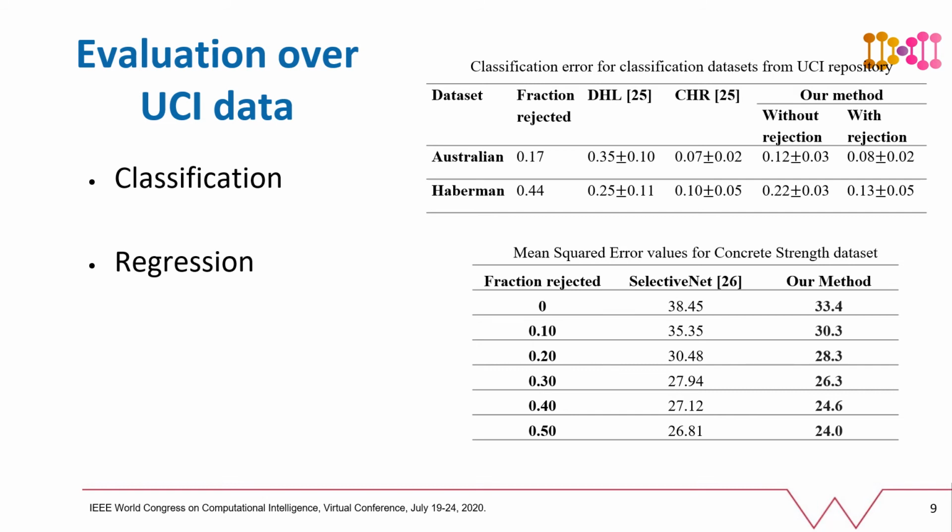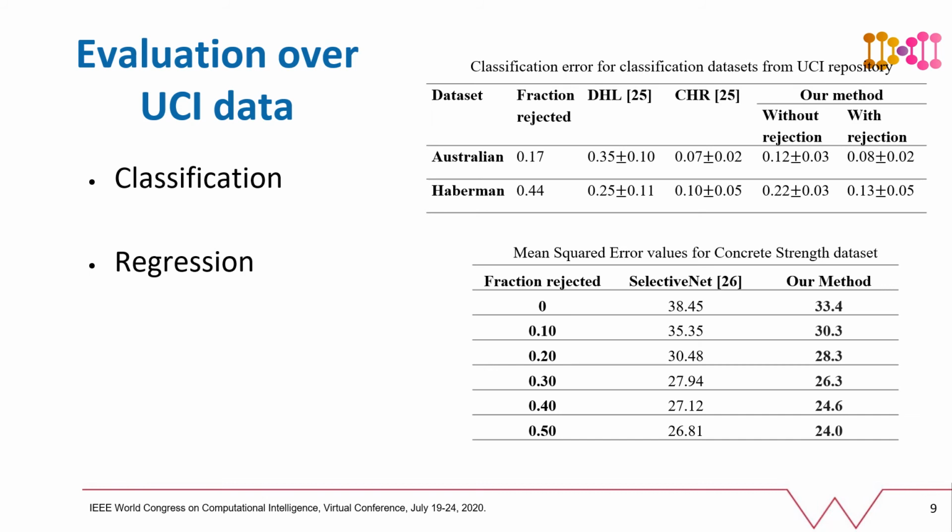For classification, the proposed model performs as well as DHL and CHR methods. However, unlike these methods, the proposed approach is directly applicable to regression problems where it yields improved prediction performance in terms of mean squared error in comparison to selective net, which is another approach capable of learning with rejection over regression data.